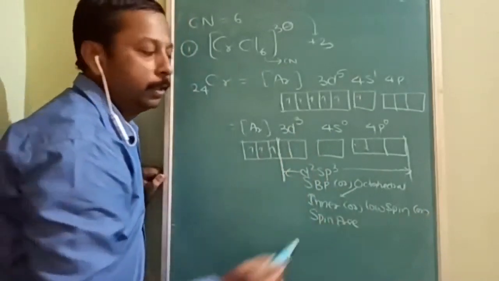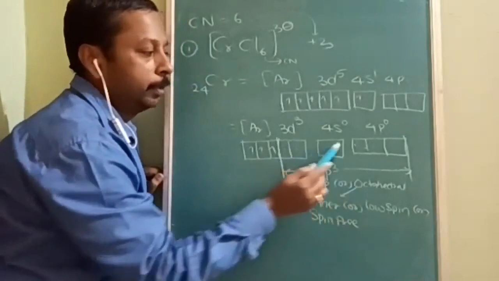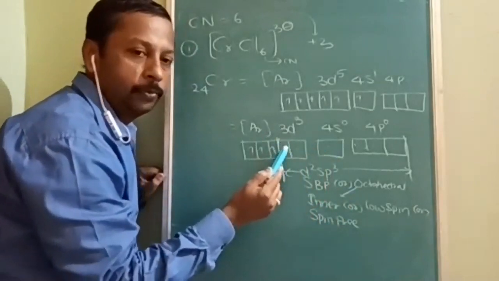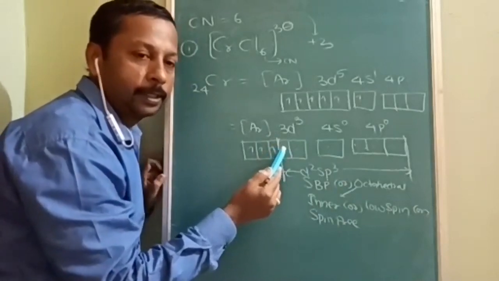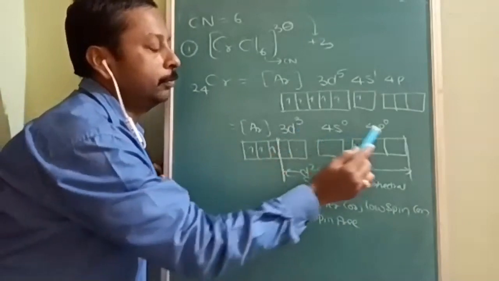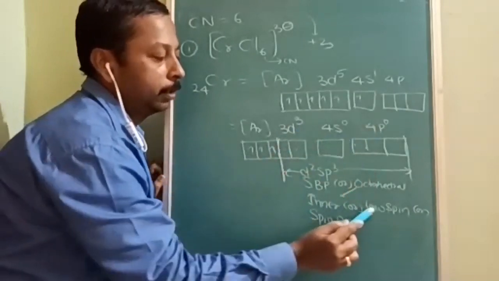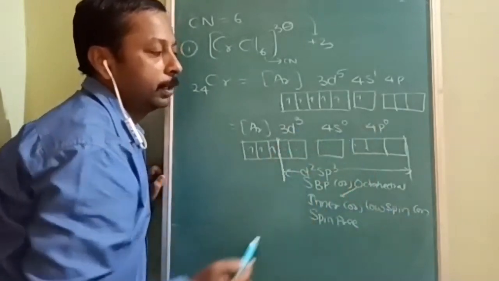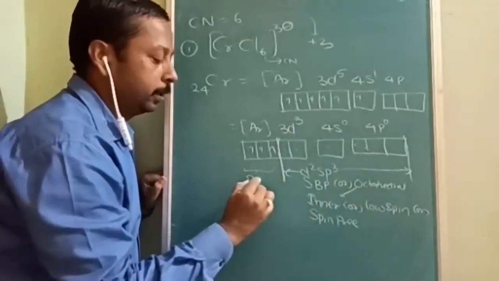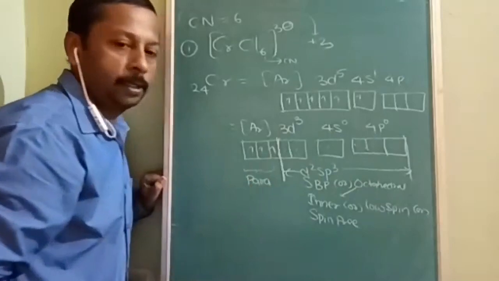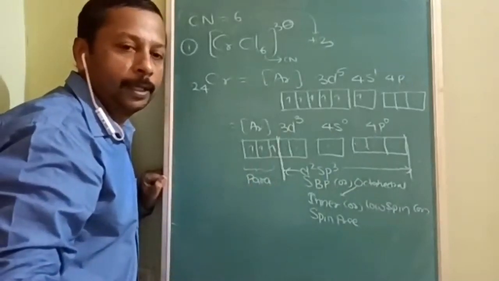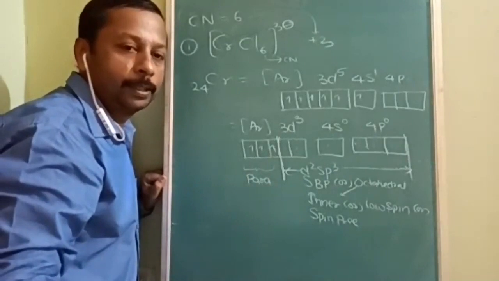In the octahedron itself, if 4s is combined with 4d, what other chances are there? When you will do it, we are going to cover it just now. So 3d3, 4s 0, 4p 0. So inner or low spin octahedron. And what is the magnetic nature? It is paramagnetic. Are you ready for the next example of coordination number 6?